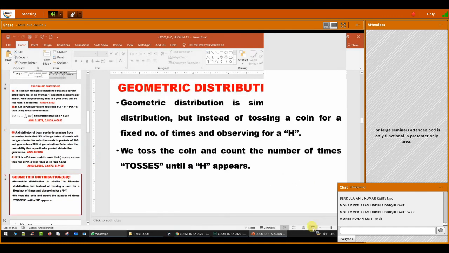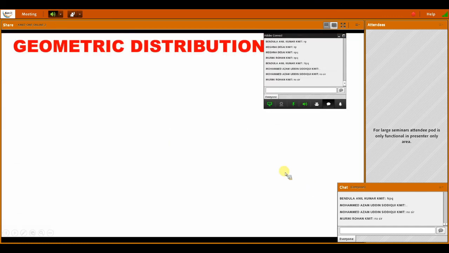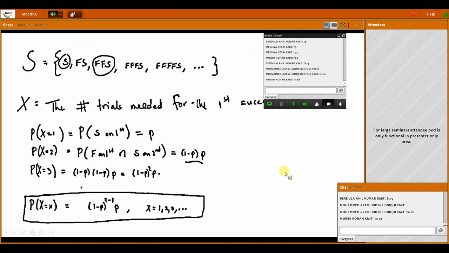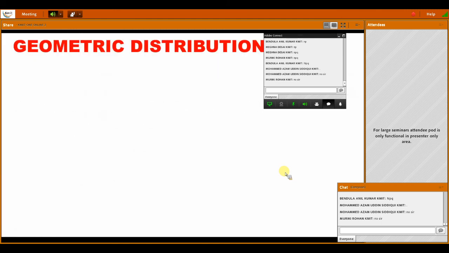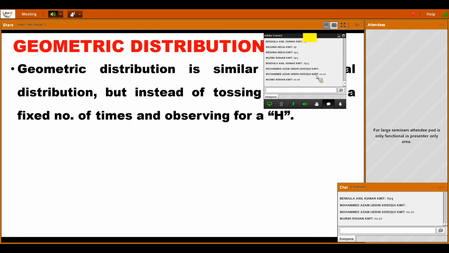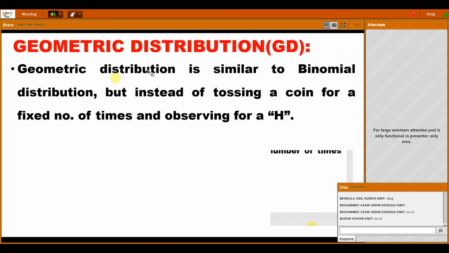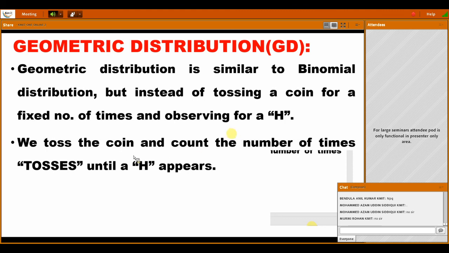The last topic in this unit is geometric distribution. Geometric distribution is similar to binomial distribution, but instead of tossing a coin a fixed number of times to observe a head, we toss the coin continuously until that head appears.